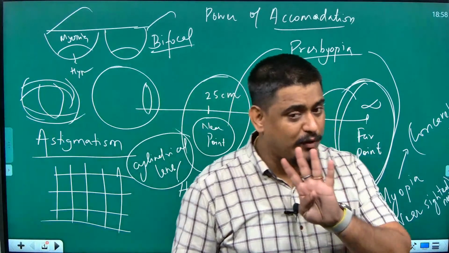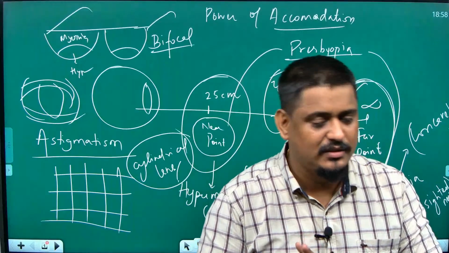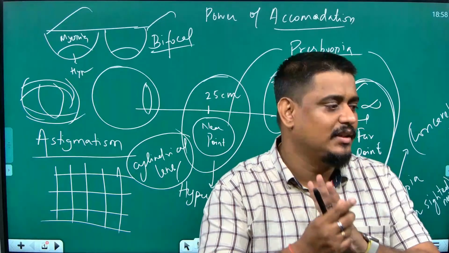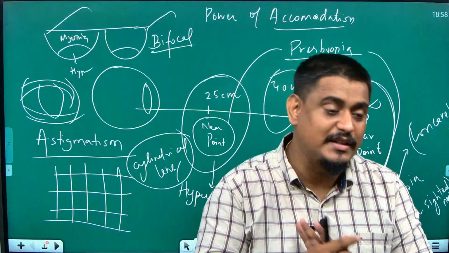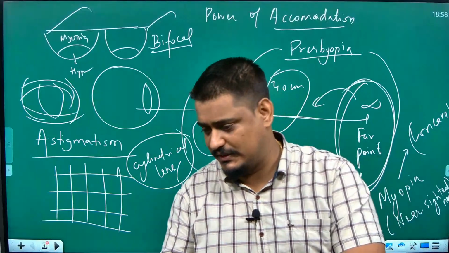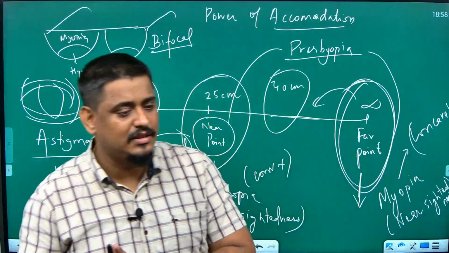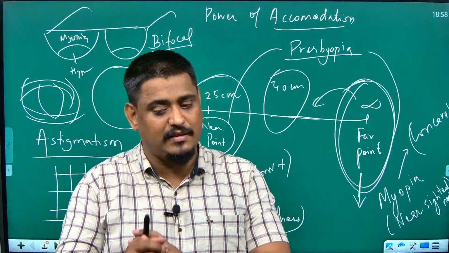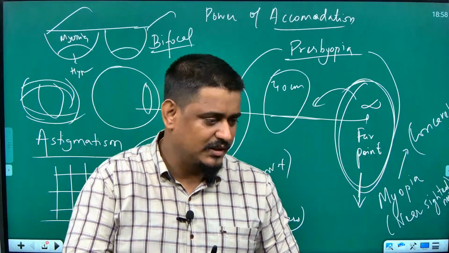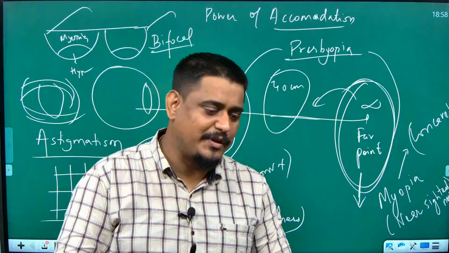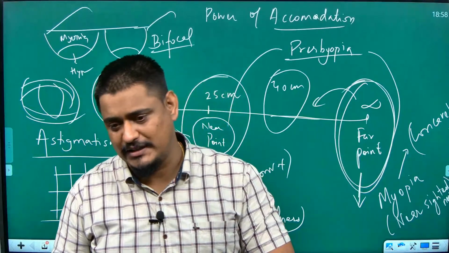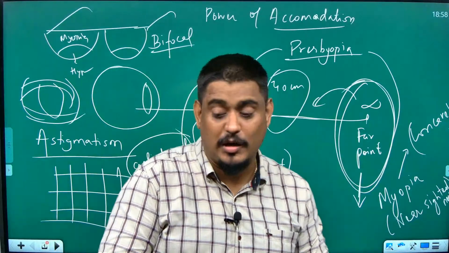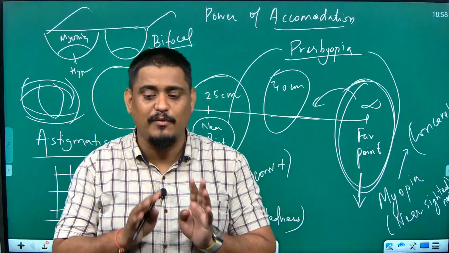I spoke about four defects. Myopia, where our far point gets affected, is called near-sightedness, because you are not able to see far things. The second disorder was hypermetropia, where our near point gets affected and we are able to see far things clearly, so it is called far-sightedness. Third was presbyopia, where both near point and far point get affected. And the fourth disorder is astigmatism, where a human eye is not able to distinguish between horizontal and vertical lines.